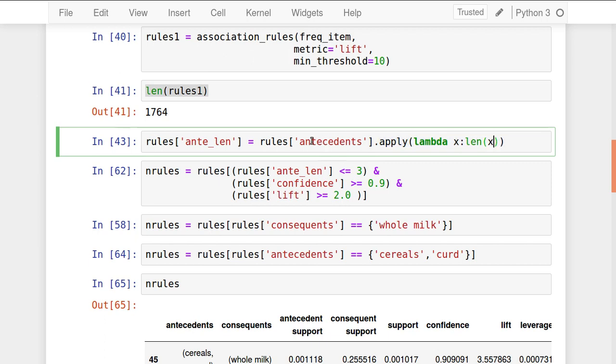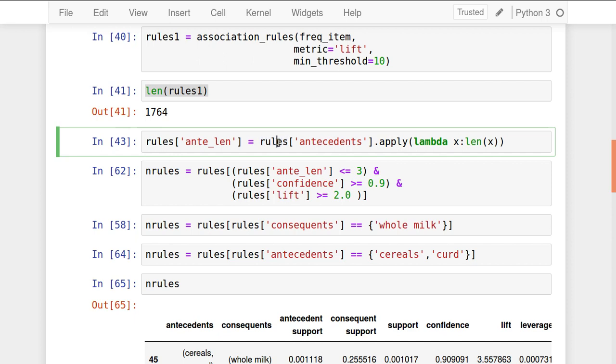What it does is, for every antecedents line it will find the length of it and attach that length to this column, antecedent length. A new column will be generated connected to the rules which will contain the total number of antecedents. The apply method will be applied to all the rows of this rules data frame.